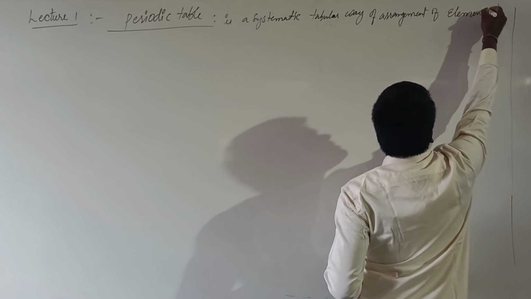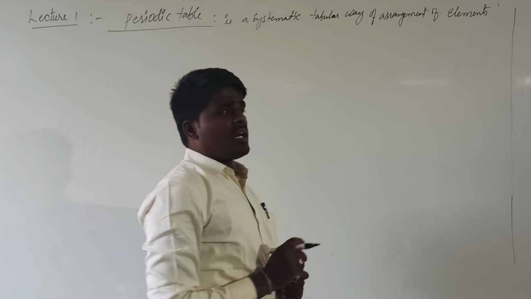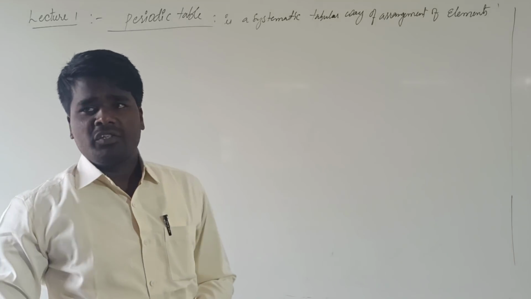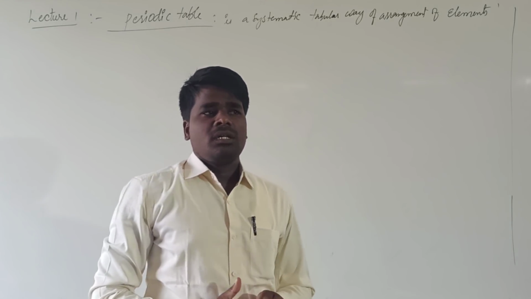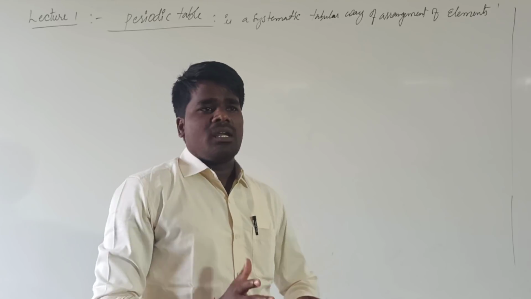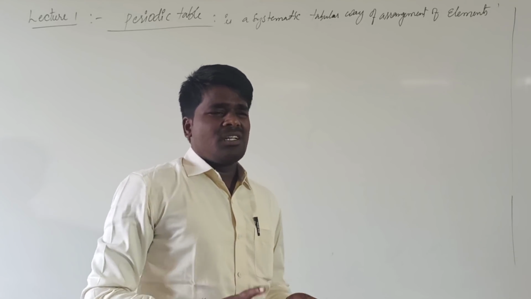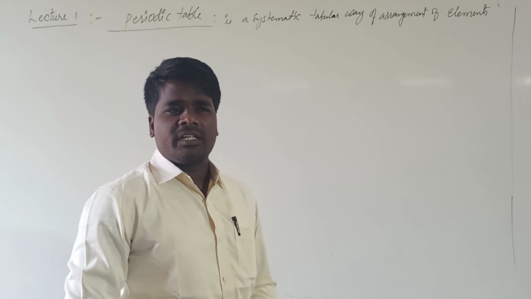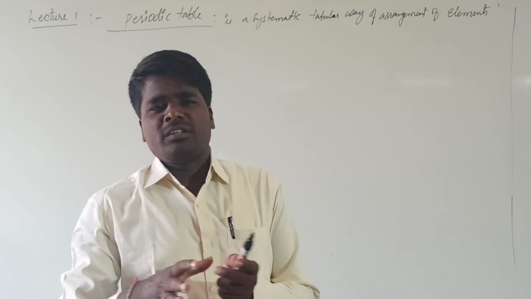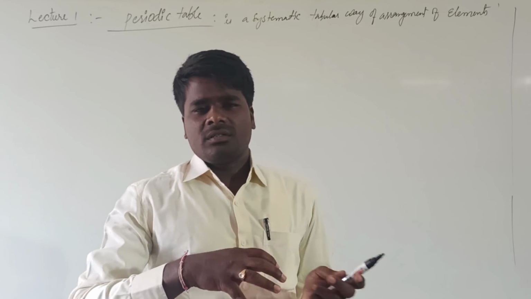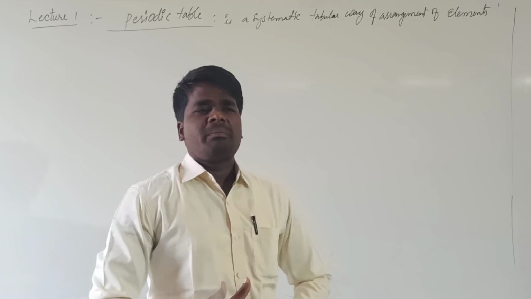It represents the systematic tabular arrangement of elements. That is, elements are arranged in a particular order in different rows and columns in the periodic table. Such a table is considered a periodic table because the properties generally repeat in a specific manner.